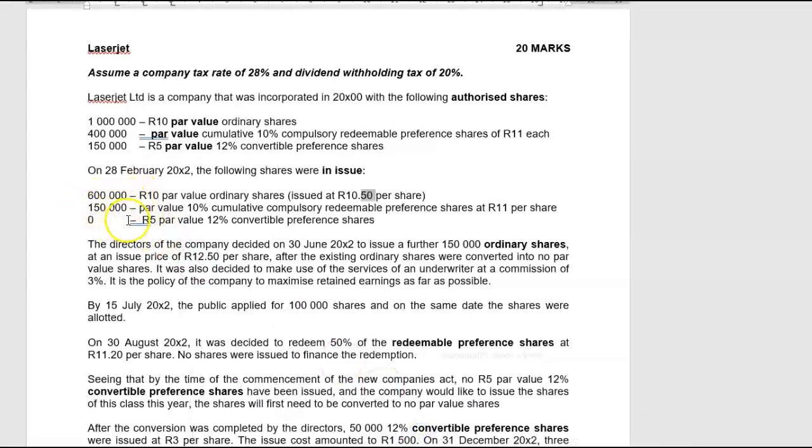Then we had 150,000 par value 10% cumulative compulsory redeemable shares at 11 Rand per share. What did we tell each other about cumulative compulsory redeemable pref shares? It's not an equity item, and should you show it in the equity as part of your statement of changes in equity, minus 5 marks. Minus 5 marks on the spot. Before you start to do any other mistakes, minus 5. Gone. So, 150,000, what was the par value? The par value was 11 Rand each, and it was also issued at 11 Rand each.